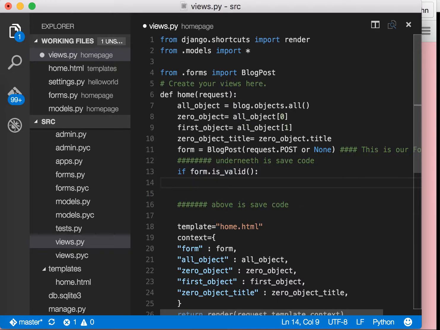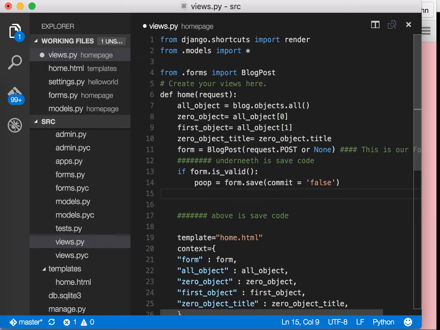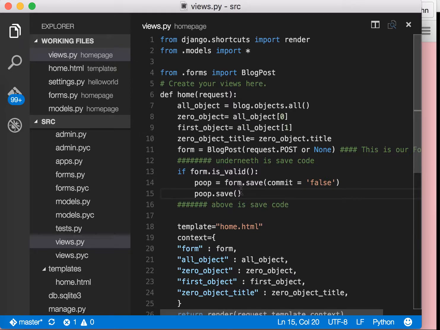You can name it like, I don't know, poop. Okay, that's bad, but okay. I'm going to say poop because, you know, why not? Poop equals form.save, and then I'm going to say commit equals False. And underneath, I'm going to say poop.save. And then I'm going to actually save this code. Bam. Okay, so this should be everything that you have to do to make your form save.